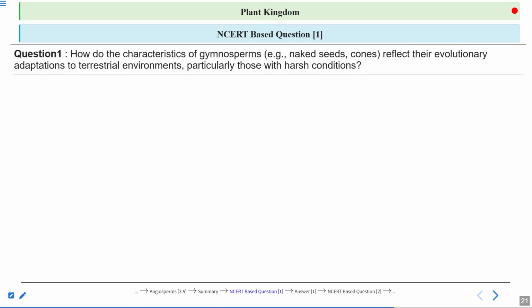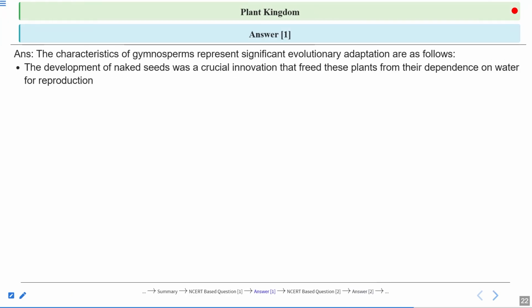So this is one of the NCERT based questions. Question 1. How do the characteristics of the gymnosperm naked seed cones reflect their evolutionary adaptation to the terrestrial environment, particularly those with harsh conditions? Let us see the answer. The characteristics of the gymnosperm represent significant evolutionary adaptations, as follows.